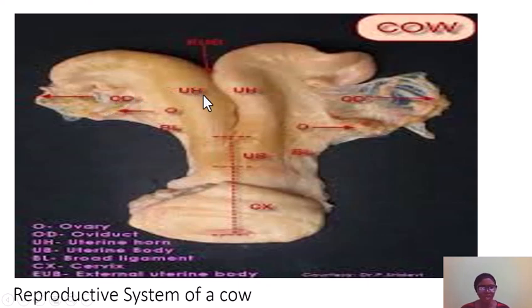We have the uterine body. This is the uterus itself, the uterine body. We have the broad ligament. This portion that literally holds the parts together is the ligament. We have the cervix, which is the neck of the uterus, and we have the vulva somewhere. We have the vagina here, which is not expressly shown.